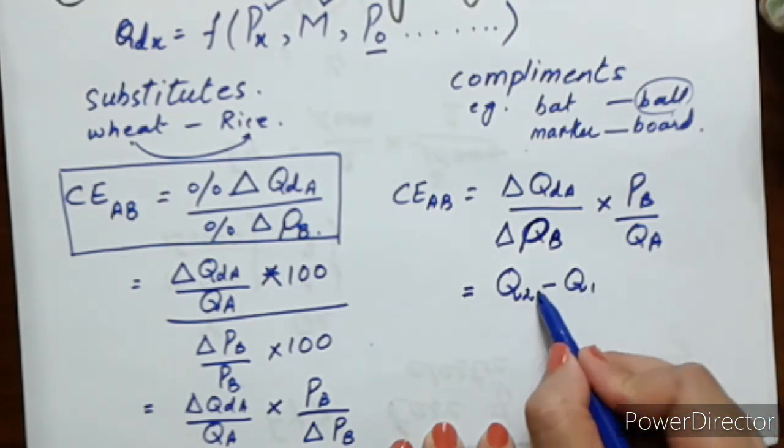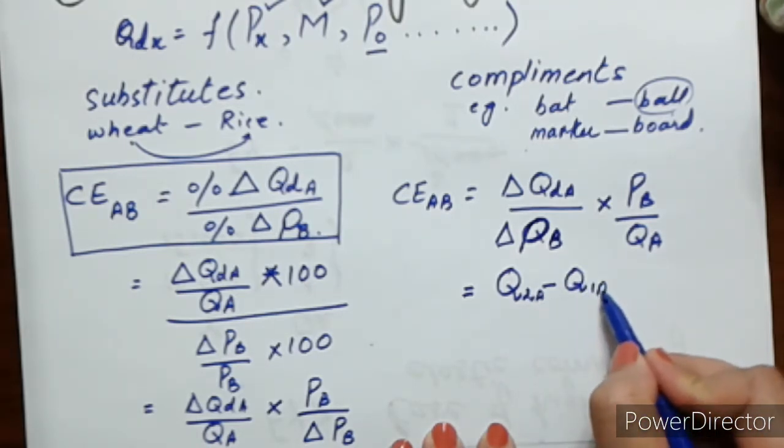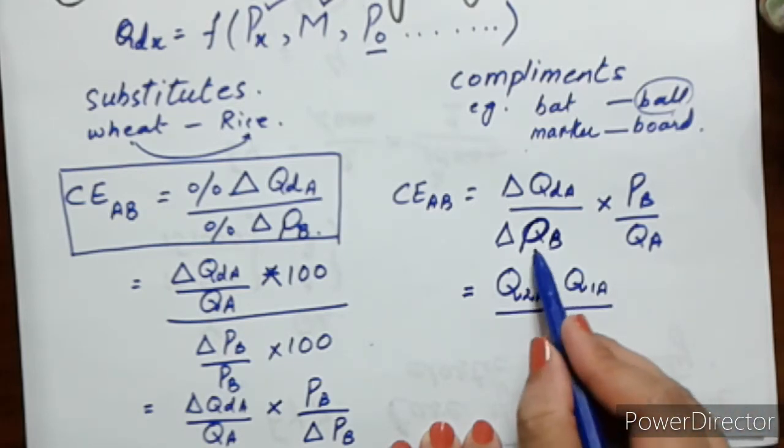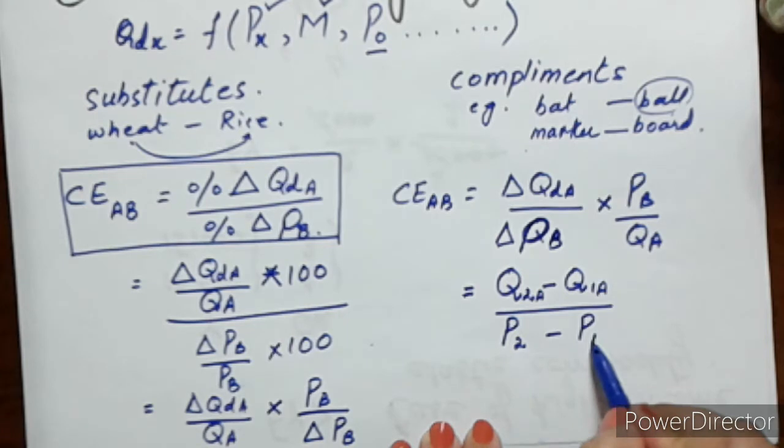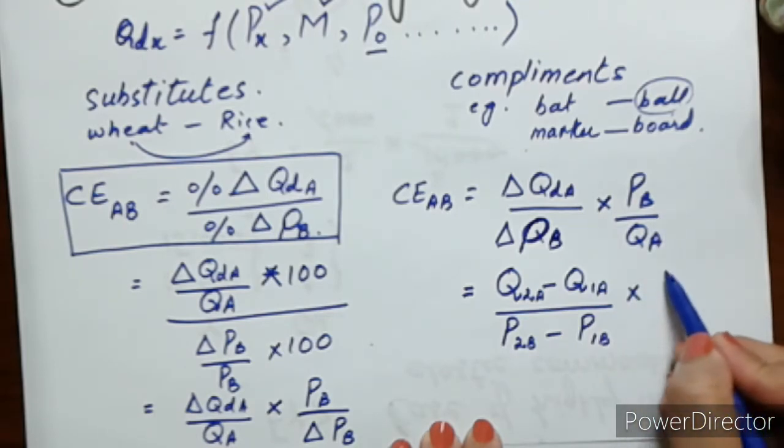If you want, you can add the subscript A here. What is change in price? Second price minus the first price of commodity B. So you can add the subscript B here. Now what is this price?